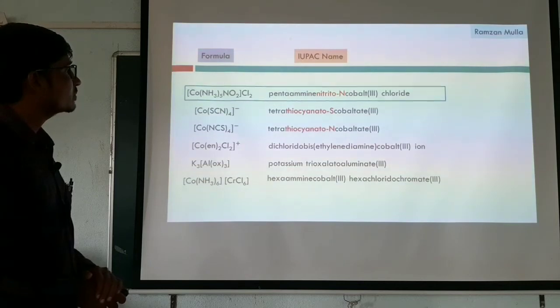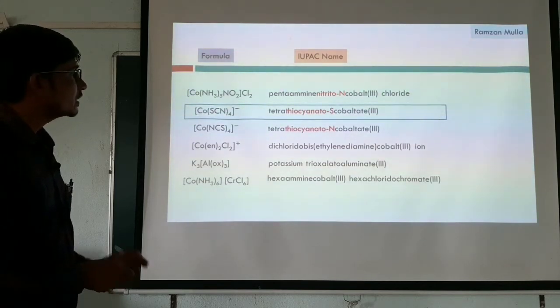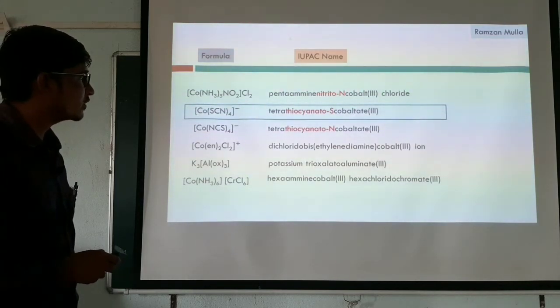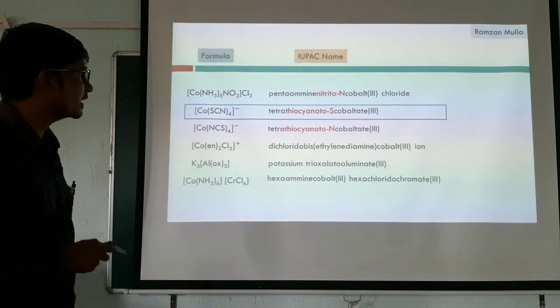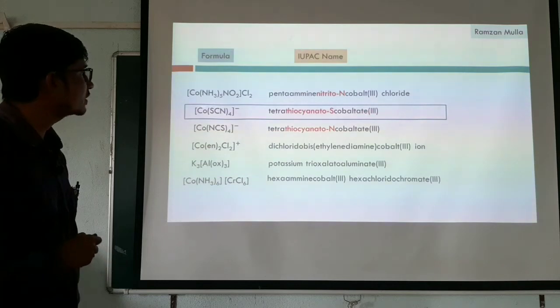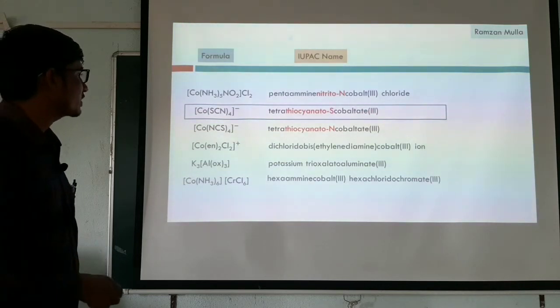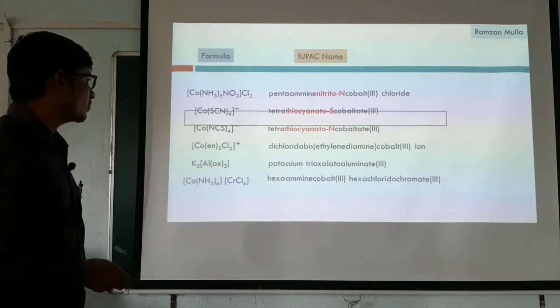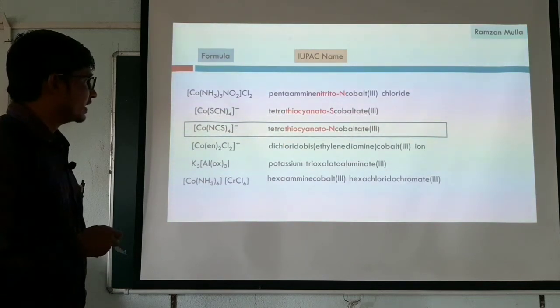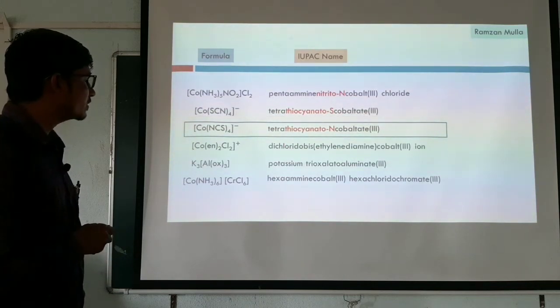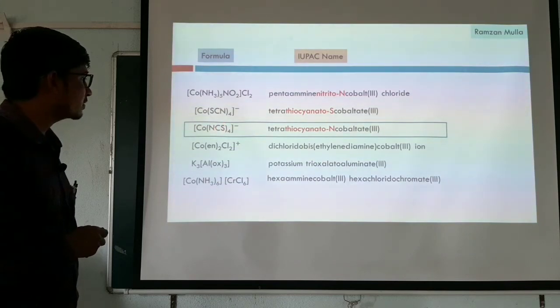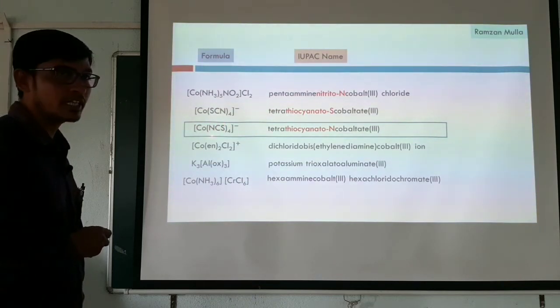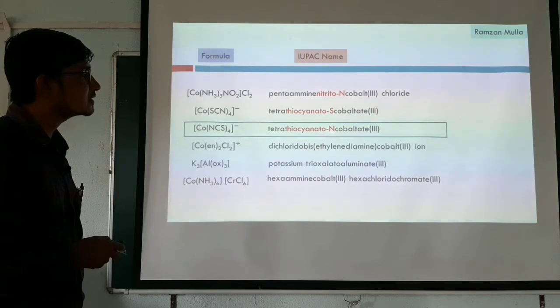Next, when it comes to the second one, the thiocyanate ligand is bonded to the metal through the sulfur atom. So it is tetrathiocyanato-S-cobaltate. Why cobaltate? Because this complex carries a negative charge, so we have to change the ending of cobalt to cobaltate. Similarly, we have one more: tetrathiocyanato-N, because this thiocyanato ligand is bonded to the central metal ion through the nitrogen atom, so I wrote it as N.